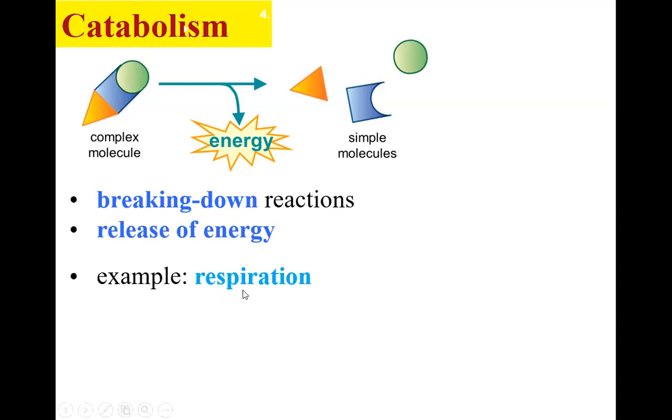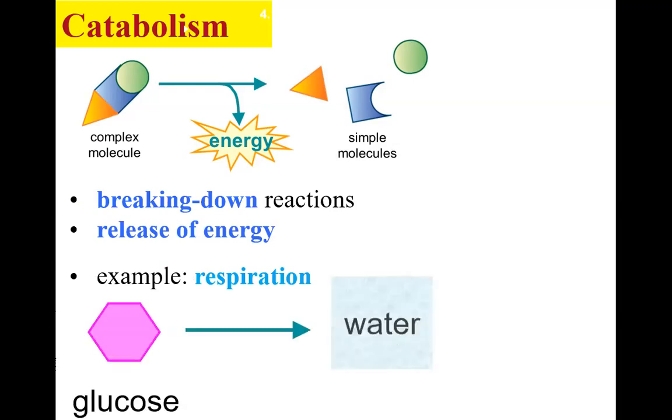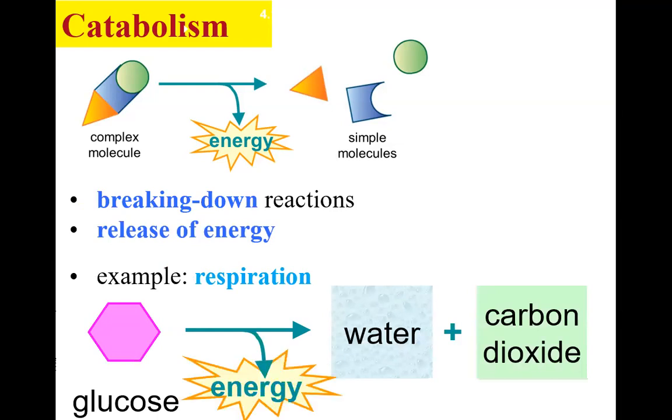One of the examples of catabolism is respiration. In respiration, a glucose molecule is broken down into water and carbon dioxide, and energy is released for our body activities. Glucose is a larger and more complex molecule compared with water and carbon dioxide, which are simple and small molecules. So in respiration, complex molecules are broken down into simple molecules. This is catabolism.